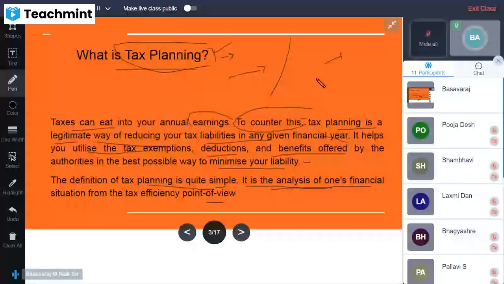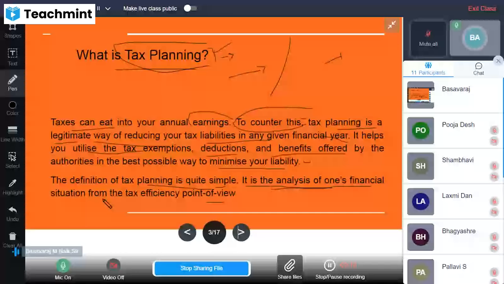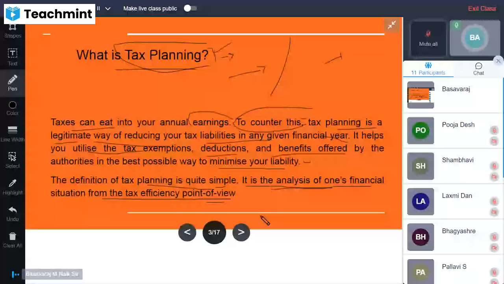We can analyze an individual's financial situation: what deductions he has used, what exemptions he has taken into consideration. Those are all the things we need to assess in tax planning from the tax efficiency point of view, that is, how an individual can use tax efficiently by utilizing the different options available to him.